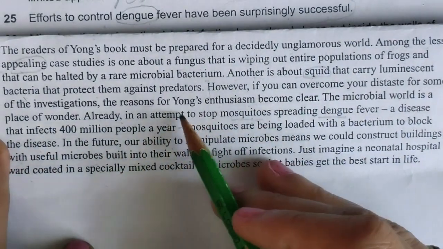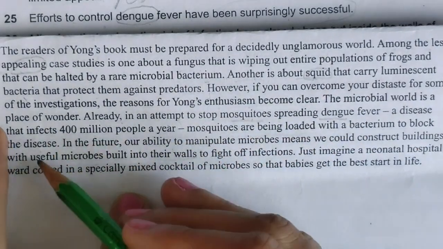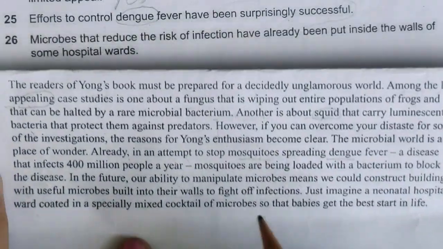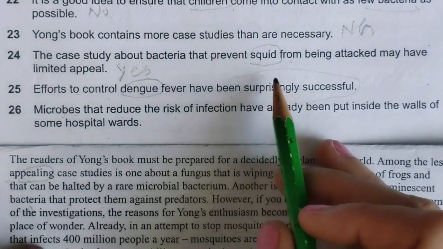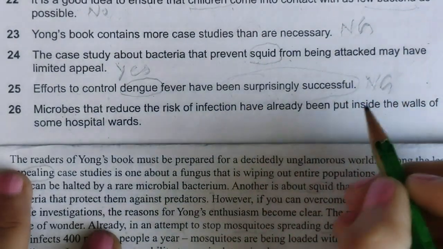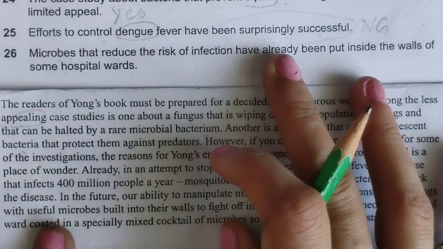In the future, ability to manipulate microbes we could construct. So here they are not talking about whether it was a successful thing or not, so it means not given. Okay, I'm putting it not given. I haven't found anything about this.